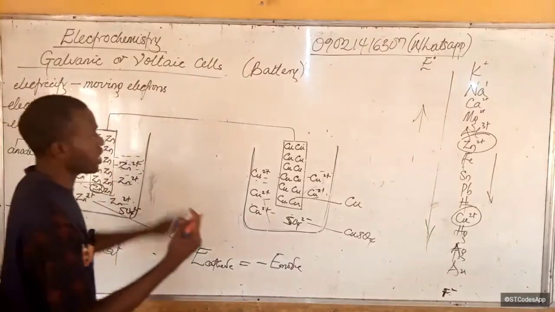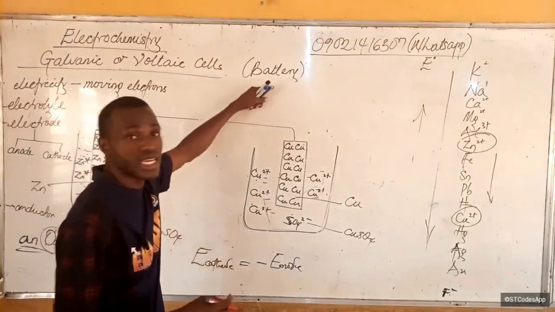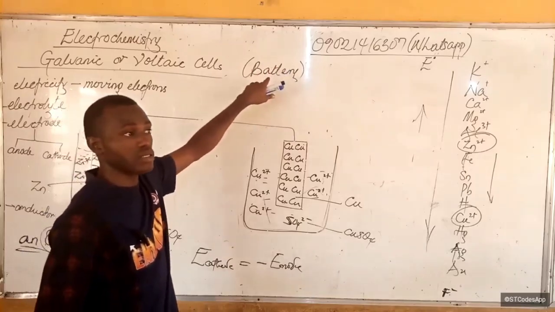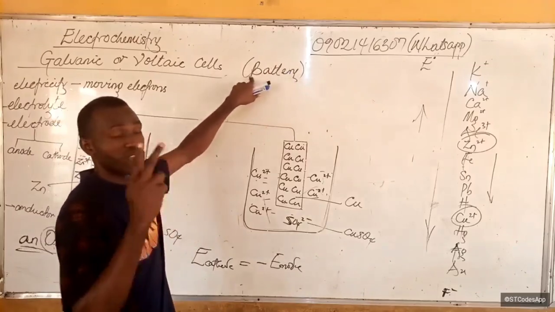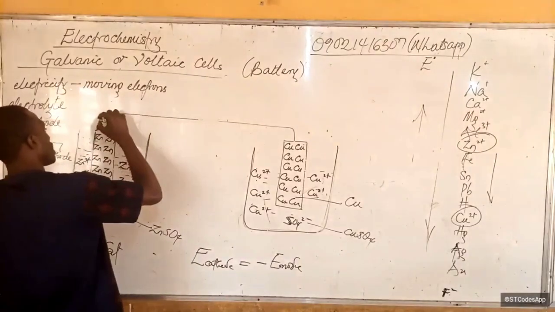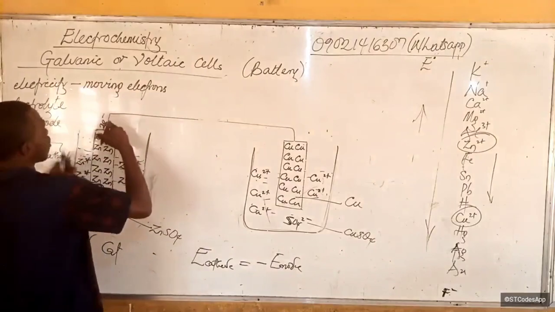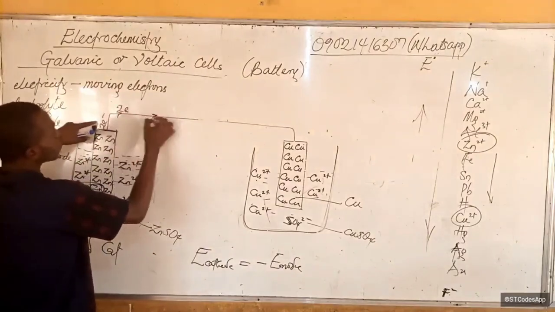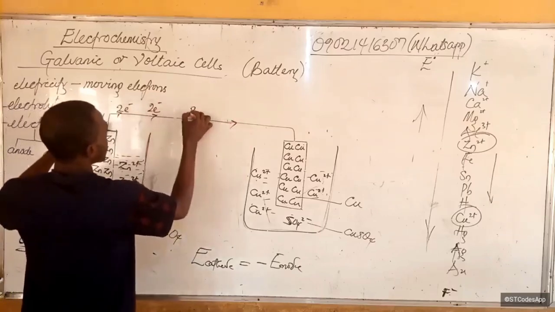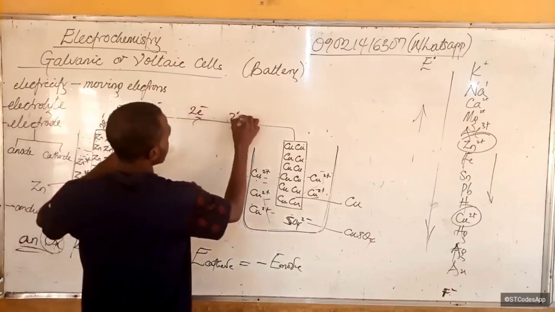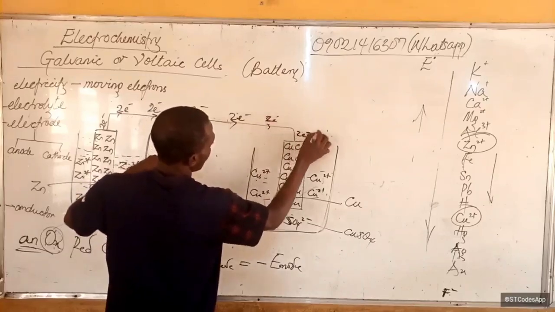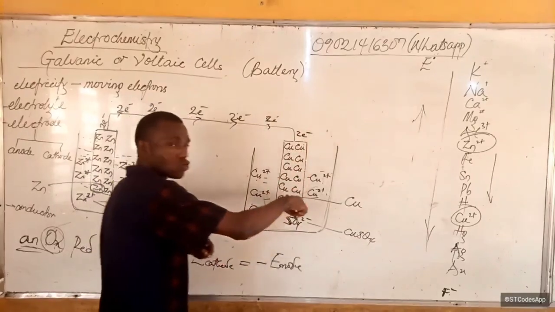And why is it losing 2 electrons? You remember when we ionized, we said from the ionization that it is divalent. It means it has 2 valent electrons, so it will lose 2 of its electrons. And as it loses them, the 2 electrons will move out towards the copper plate. So 2 electrons will flow in this direction, and go here, and will enter into solution here.